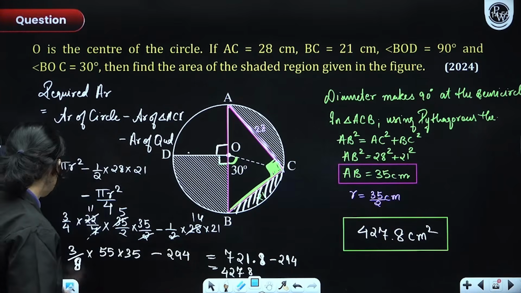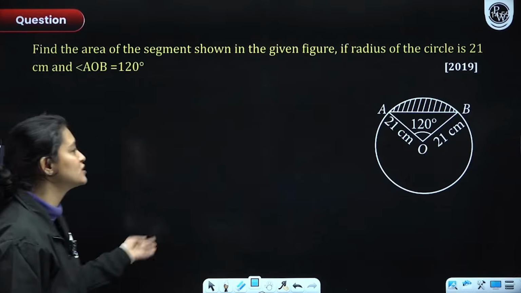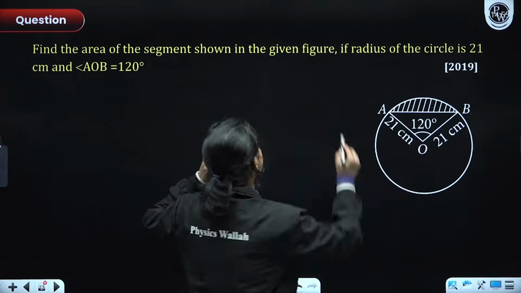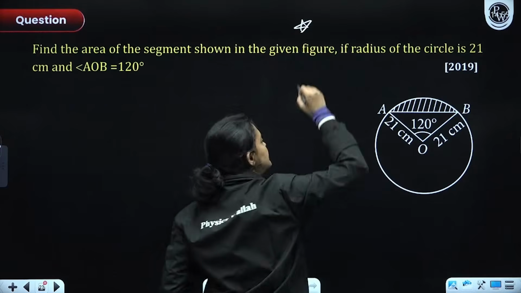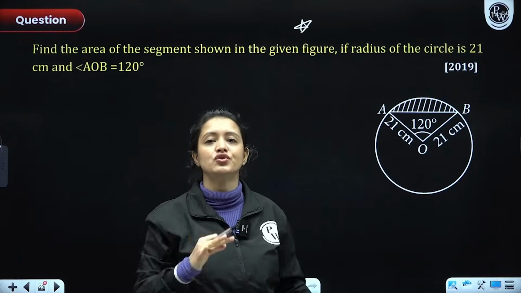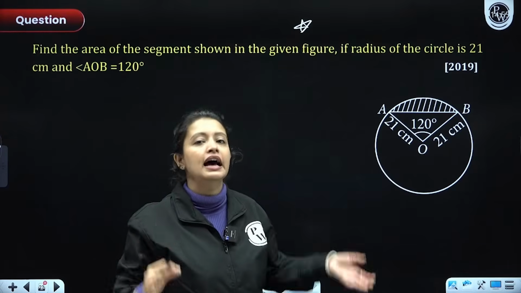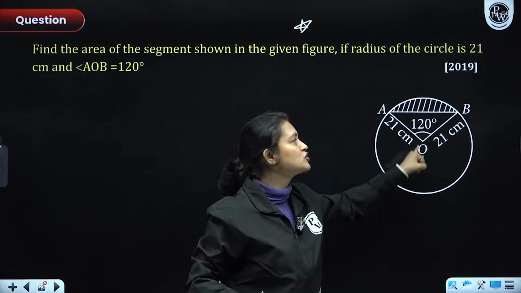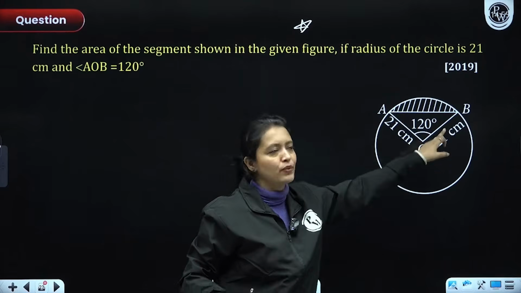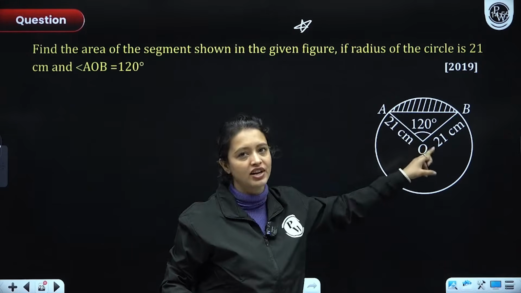So with that, let's move on to the next problem here. A very important question, guys, super important question. Please know the trick to do these types of questions. Here we have to figure out the area of the shaded region. The radius of the circle with center O is given 21 centimeter and the central angle is 120 degrees.